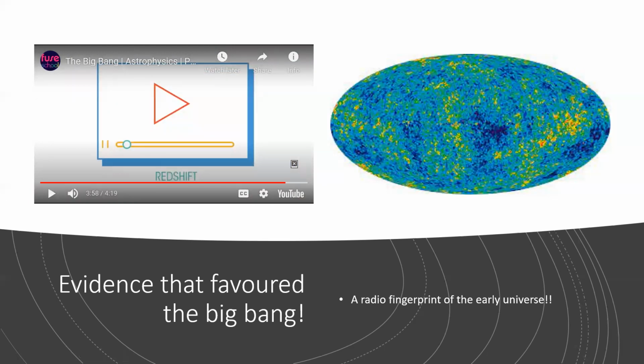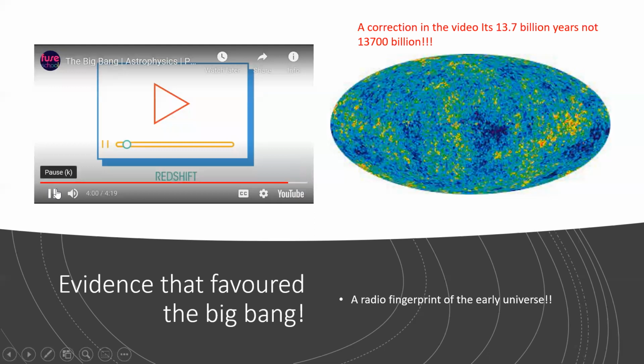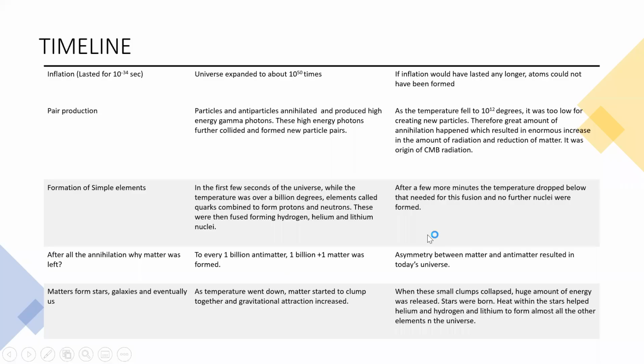These two scientists, Arno Penzias and Robert Wilson, won the Nobel Prize for this discovery. It is actually called a radio fingerprint of the early universe because the CMB radiation, the cosmic microwave background radiation, is because of the Big Bang. A correction there in the video: it says 13700 billion years ago, but no, it's 13.7 billion years.